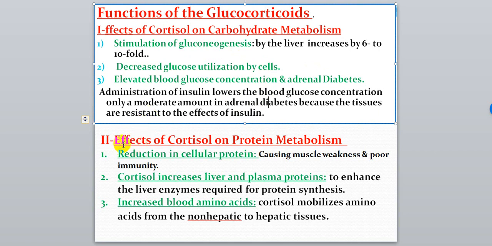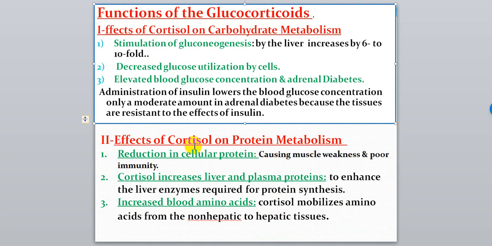Second, the effect of cortisol on protein metabolism. What's the effect of cortisol? First, reduction of protein in cells, so reduction in cellular protein, causing muscle weakness and reduced immunity. Also, cortisol increases liver and plasma protein, enhancing the synthesis of protein by the liver and increasing blood amino acids by mobilization of amino acids from non-hepatic tissue to hepatic tissue.